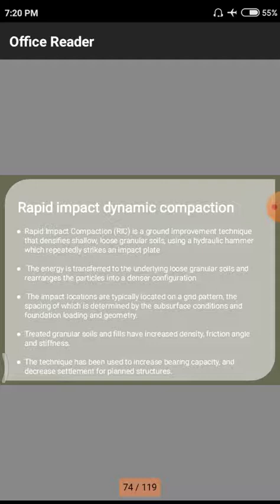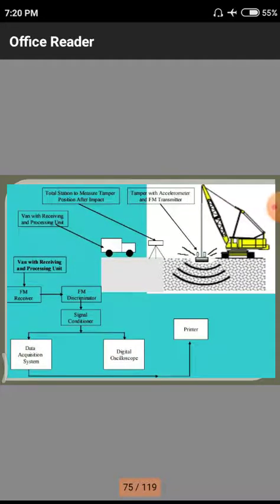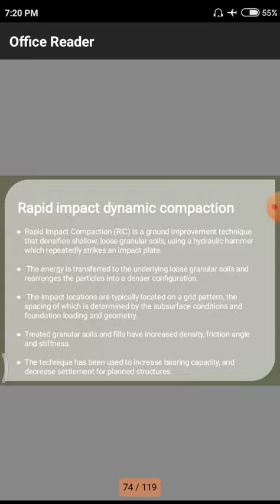Otherwise we will have some irregularities. In one part we have a huge amount of density, in another part we have less density, so the system will be wasted. The energy will be wasted and time will be wasted, so we need to follow these grid patterns. For the first grid we have to note what densification we achieved and what value occurred on the site, so for each and every hit we need to note the values. Particularly here we have one grid, likewise we need to have n number of grids, so in total n number of grids we have different quantities and values.